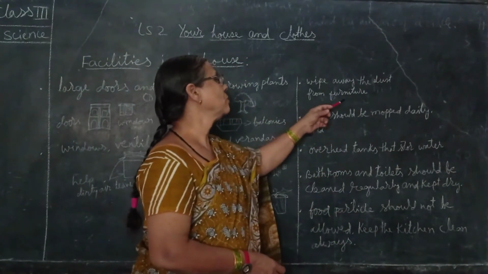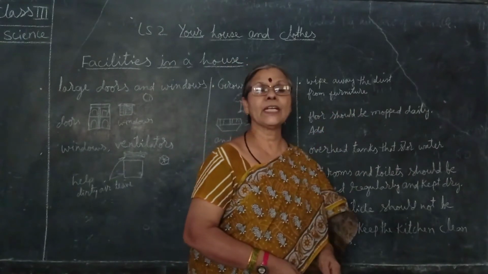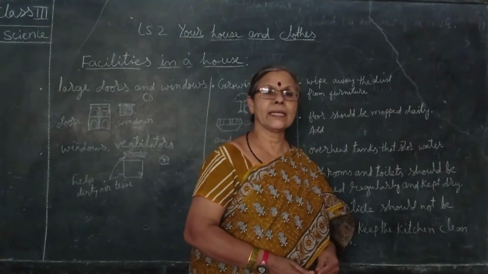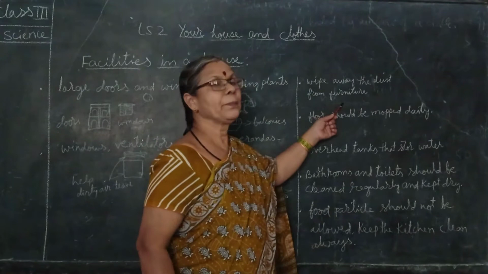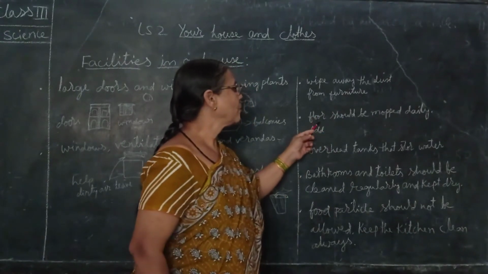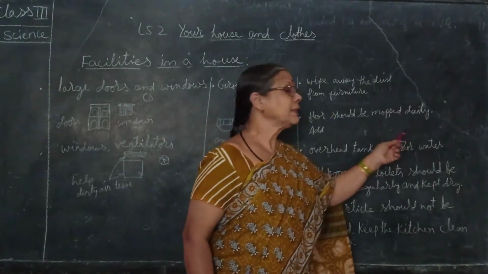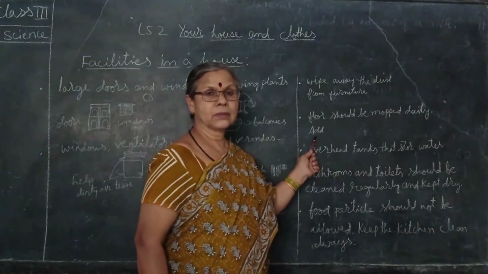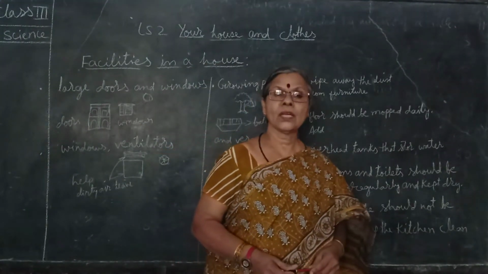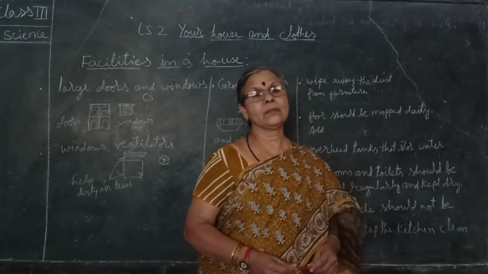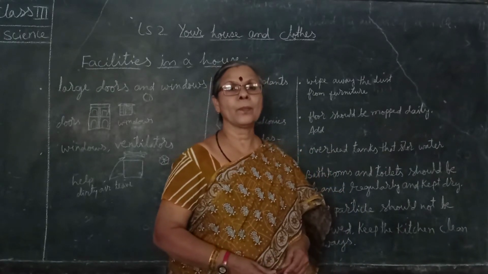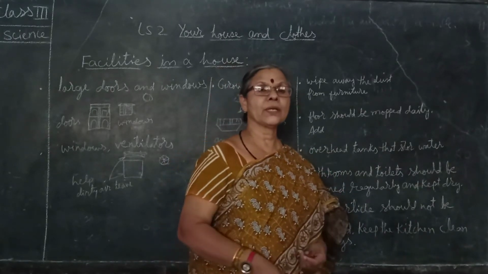We have to clean it day to day, or on alternate days, and keep it neat. The floor should be mopped daily. Because of the dust, we have to clean the floor also, mop and broom the floor regularly.